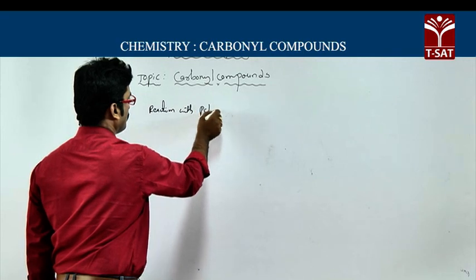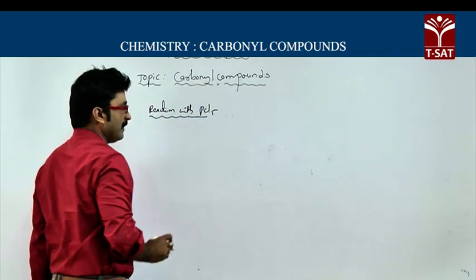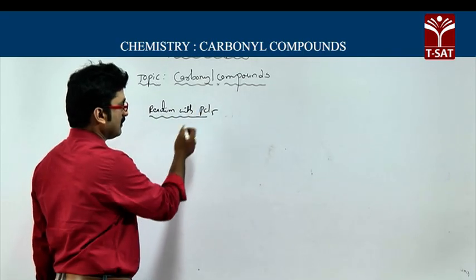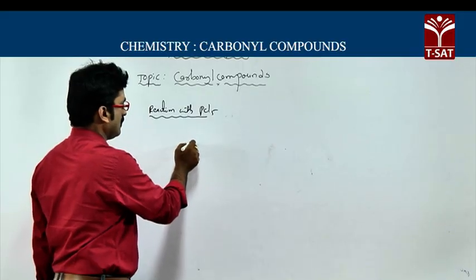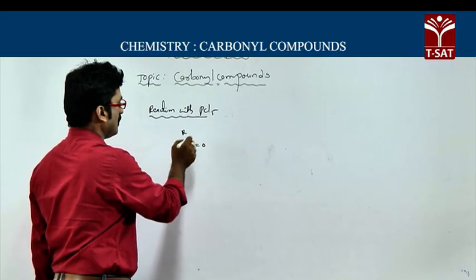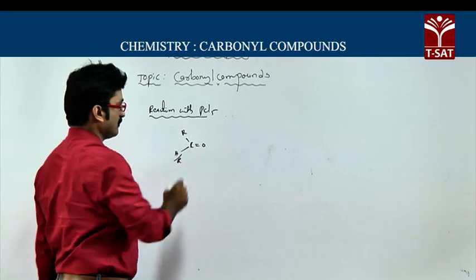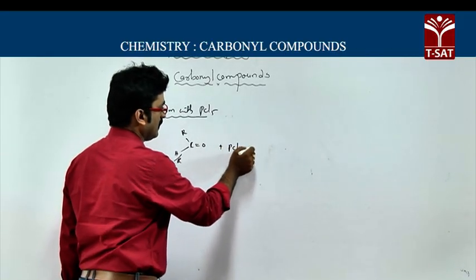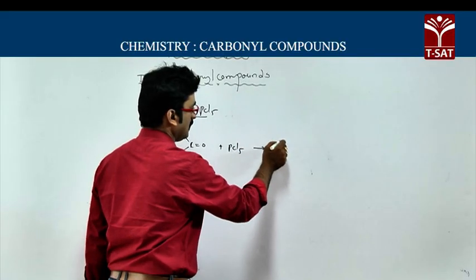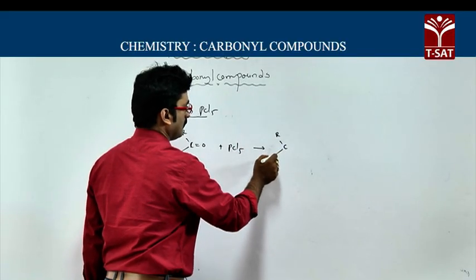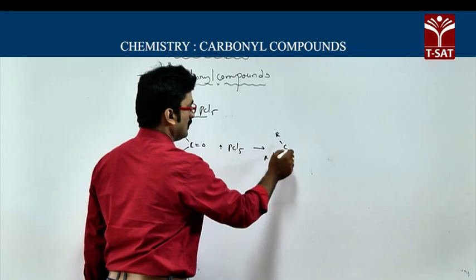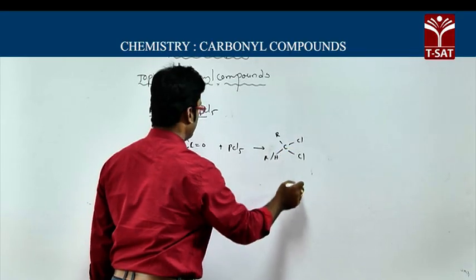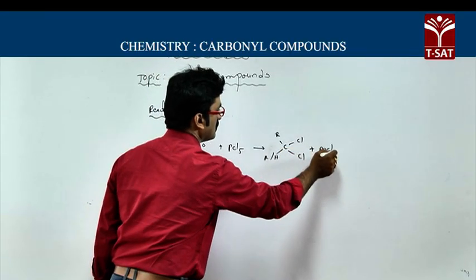Reaction with PCl5. Aldehydes and ketones react with PCl5. C=O with R and H, or R and R. It may be an aldehyde or a ketone. React with PCl5, and here you will get R-CHCl2 or R-CCl2-R plus POCl3.